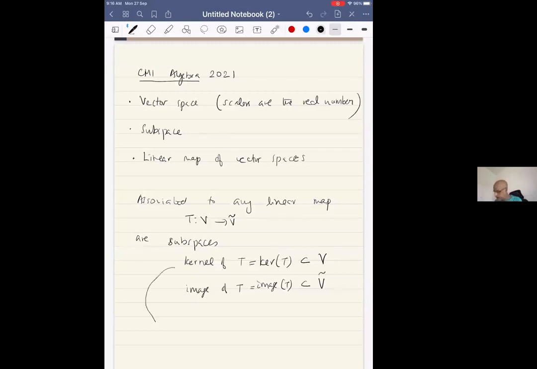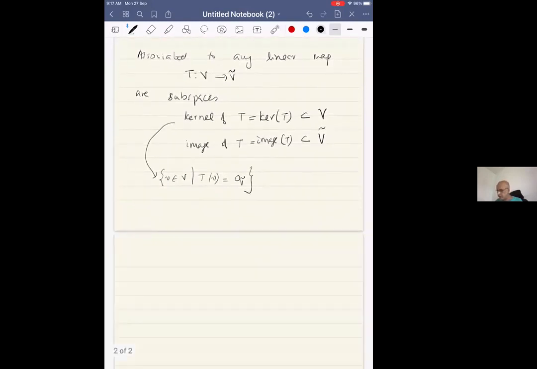These are all the vectors in V such that T of v is the zero vector of V tilde. So sometimes we call it the pre-image of the zero vector in V tilde. Now, again, it's a simple exercise to check that this is a subspace. So let's do the exercise.